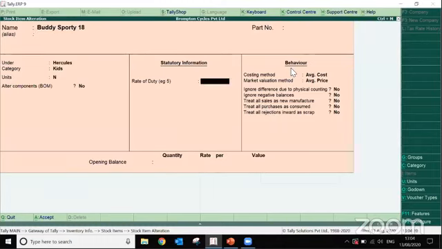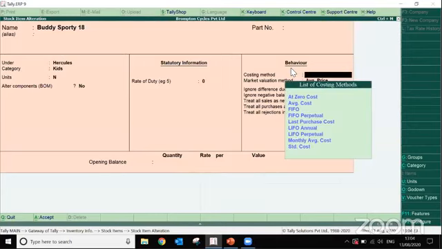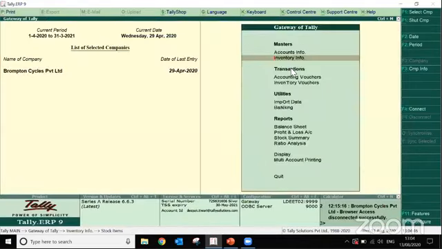Here we can set the valuation method for my stock item. So if I have very diverse stock items in a single company, then definitely the different stock items may have different properties. Okay, so I may choose the appropriate inventory valuation method for that particular stock item. So let's say I have set, by default it is the average method. Okay, so we all know what the average method is, so I'm not going to explain it. The impact of this valuation method, we can see in reports also.